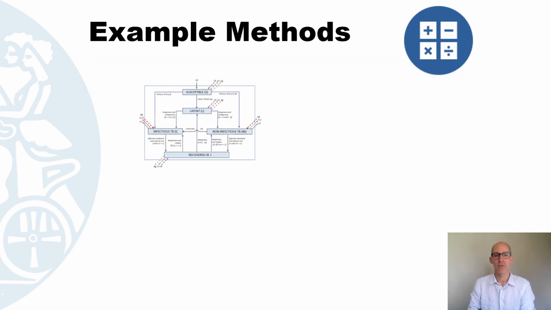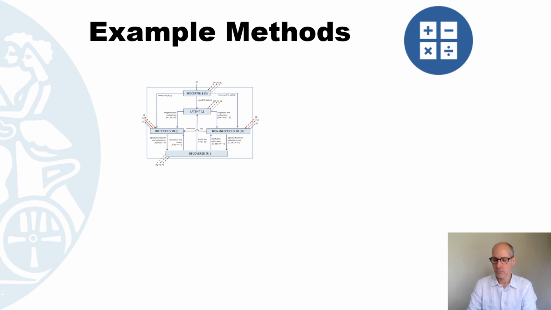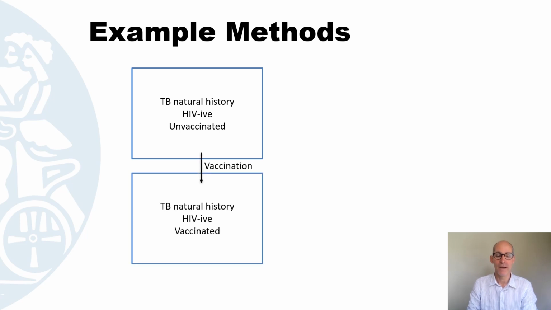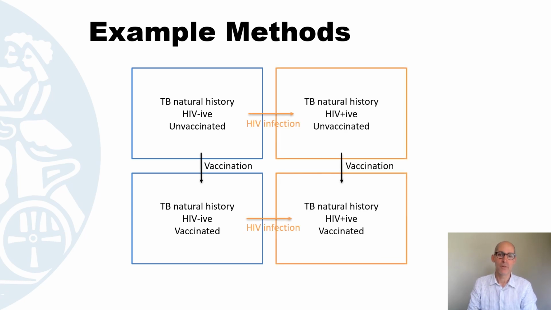And obviously we will then stratify that natural history model by other really important aspects of the modelling, which is vaccination, whether you're vaccinated or not, and those rates of flow and likelihood of becoming diseased or dying are going to change as you're vaccinating. And then there may be other important characteristics. It's not just about TB, so in high HIV endemic countries, all those compartments will be stratified by HIV as well. So you can imagine it gets reasonably complex reasonably quickly.